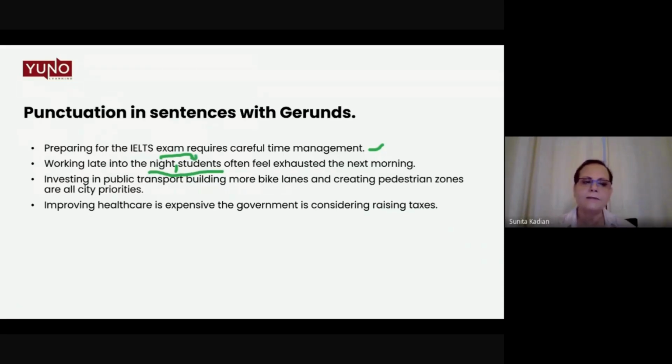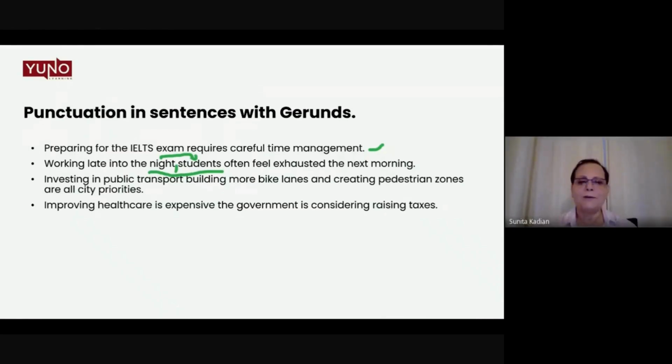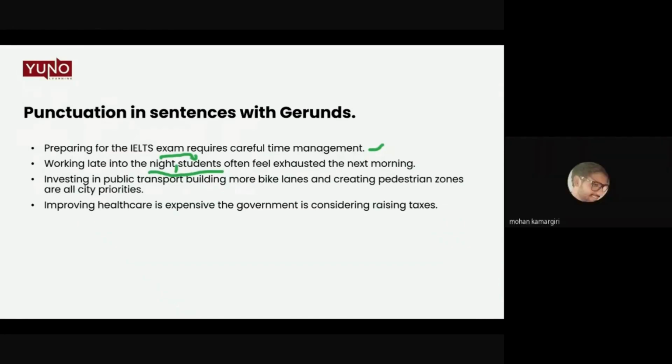The next sentence. There should be a comma after transport. Investing in public transport, comma, building more bike lanes and creating pedestrian zones are all city priorities. Okay, somebody else? One more try. Ma'am, I think investing in public transport, semicolon, building more bike, comma, lanes, and creating pedestrian zones are all city priorities.